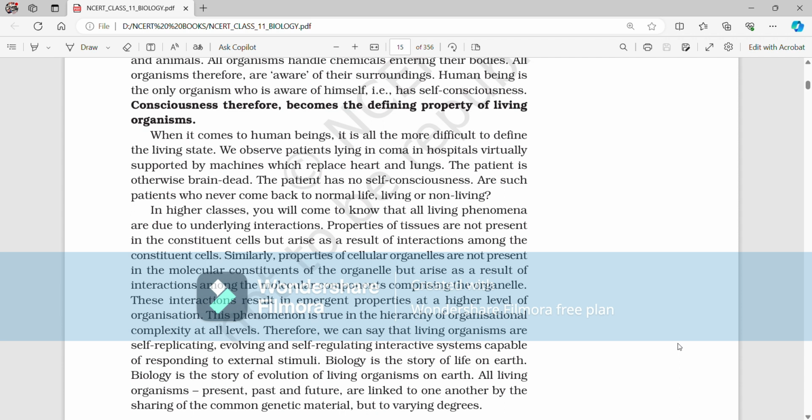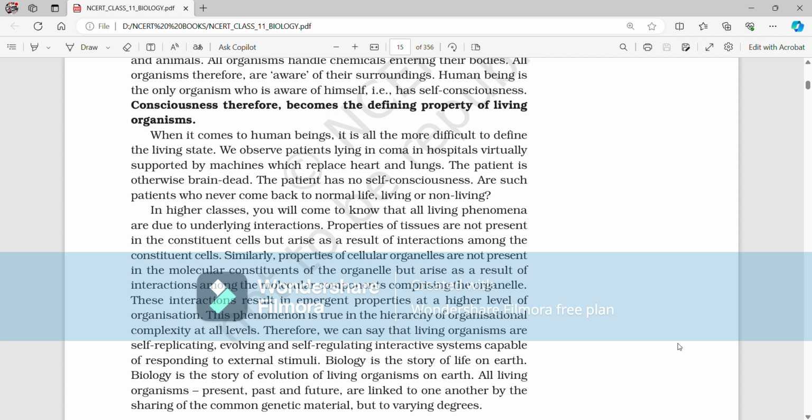When it comes to human beings, it is even more difficult to define the living state. We observe patients lying in coma in hospitals, virtually supported by machines which replace heart and lungs. The patient is otherwise brain dead. The patient has no self-consciousness. Are such patients who never come back to normal life living or non-living?